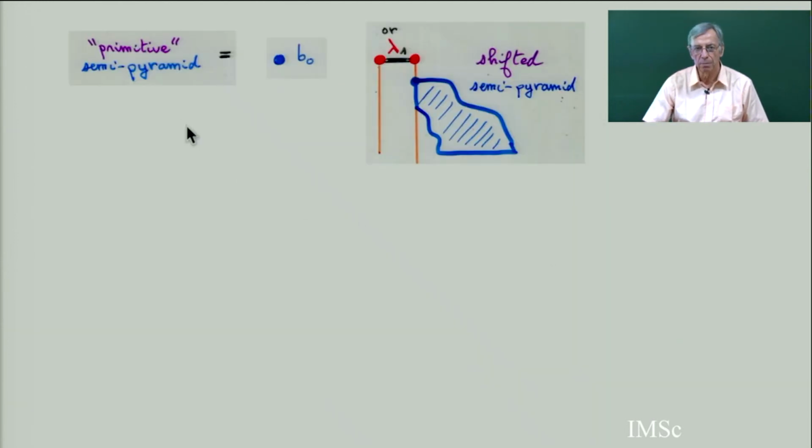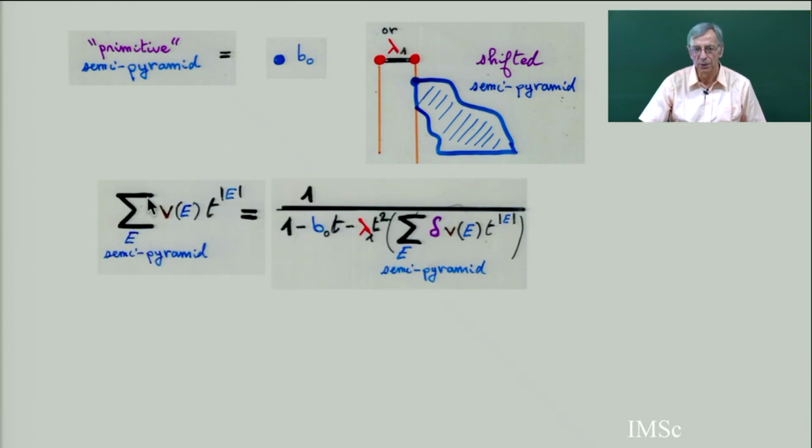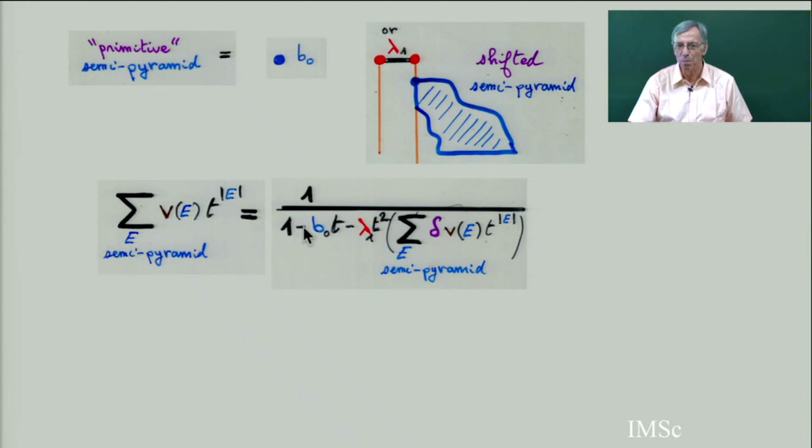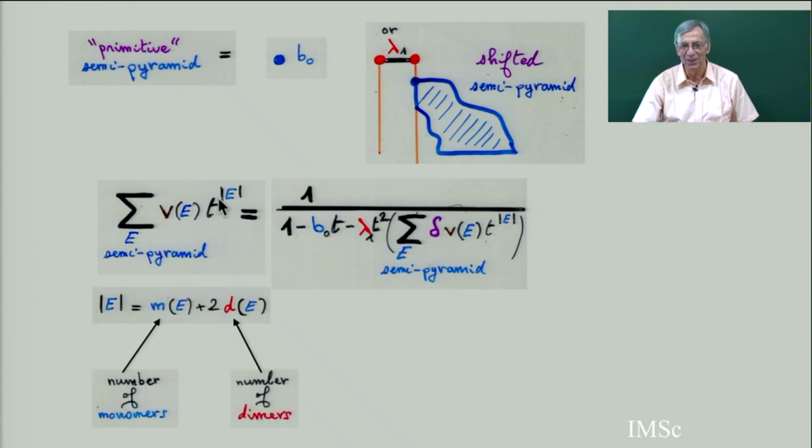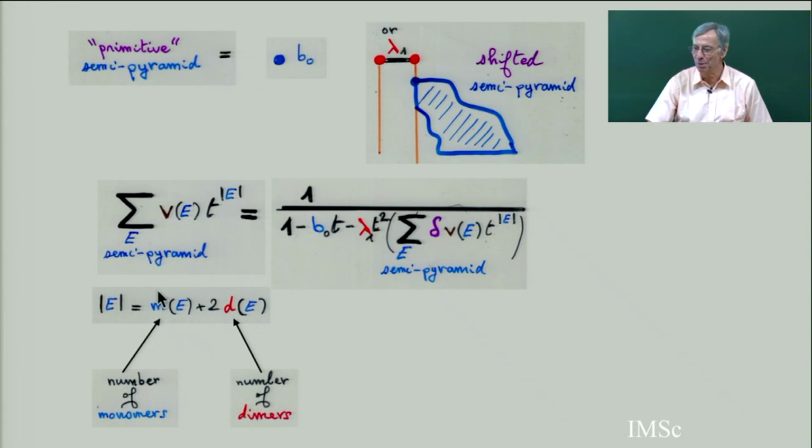And so from this decomposition, a semi-pyramid is a sequence of these. So you get the generating function of semi-pyramids is 1 over 1 minus primitive ones, where I denote this. The variable t is the number of monomers plus twice the number of dimers.